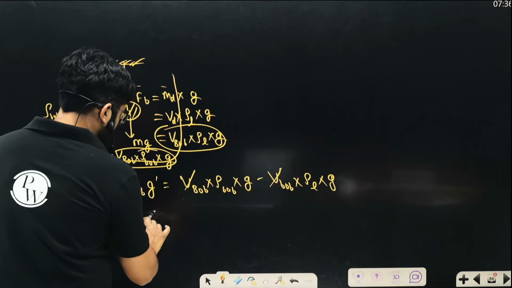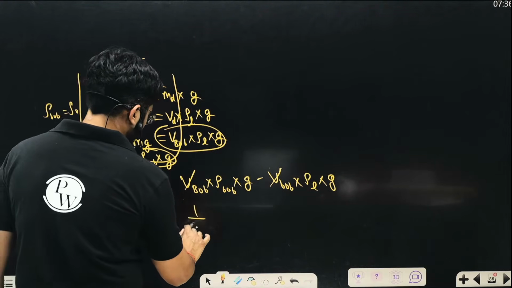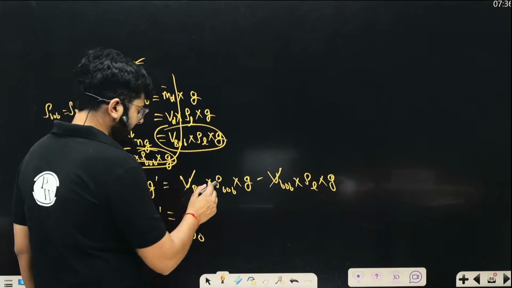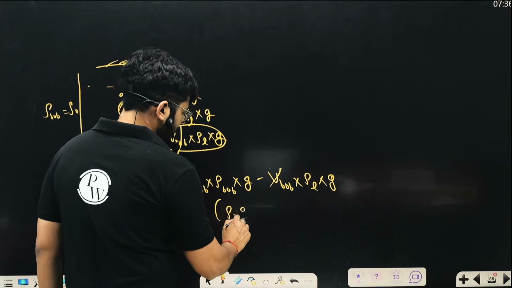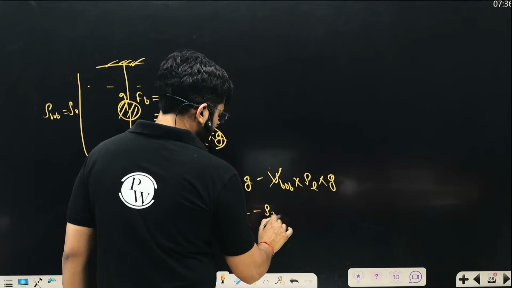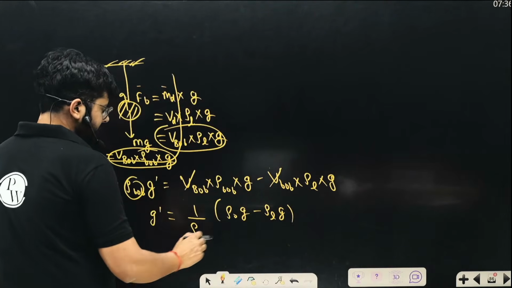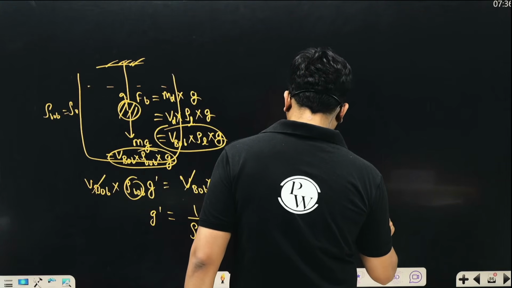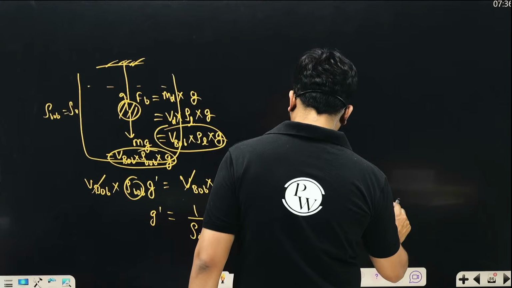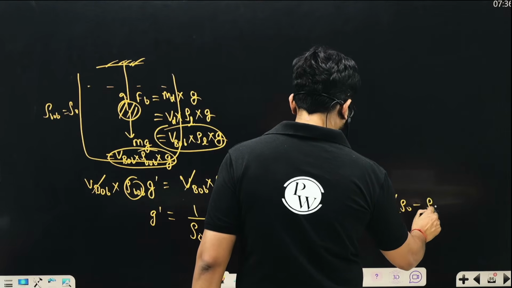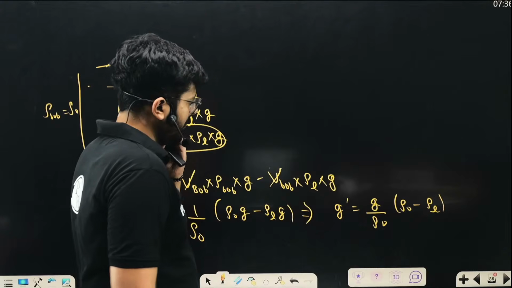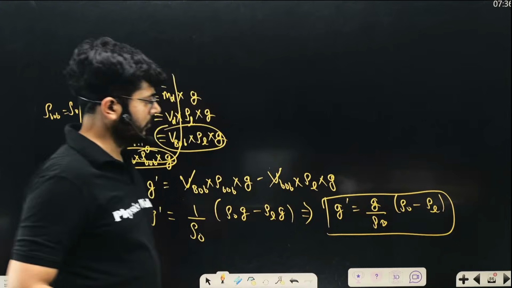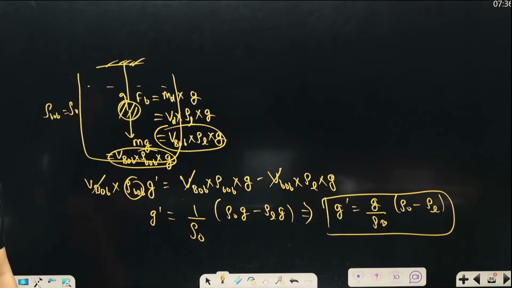So g' will be 1 upon ρ₀ times (ρ₀ g − ρ_L g). We can take g as common. I'm just telling you the derivation of the formula. So g' is g times (ρ₀ − ρ_L) upon ρ₀.